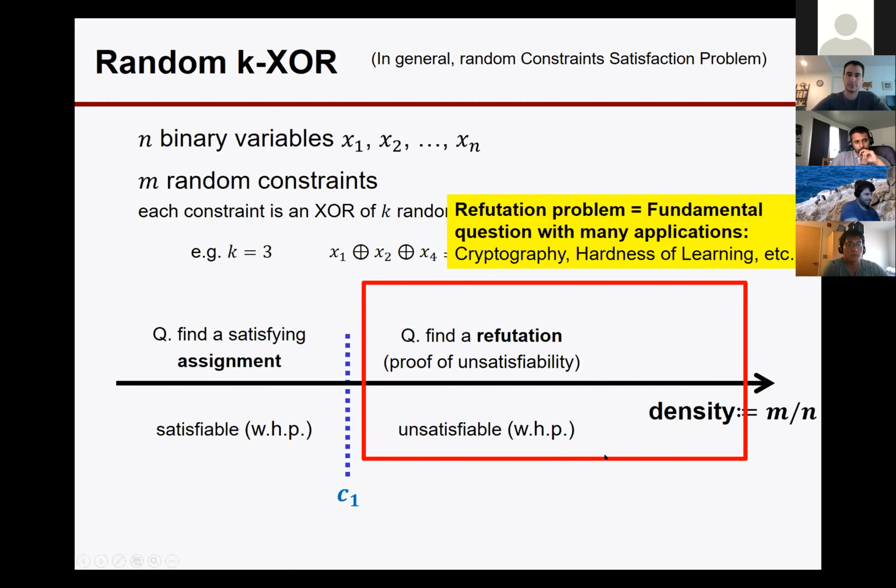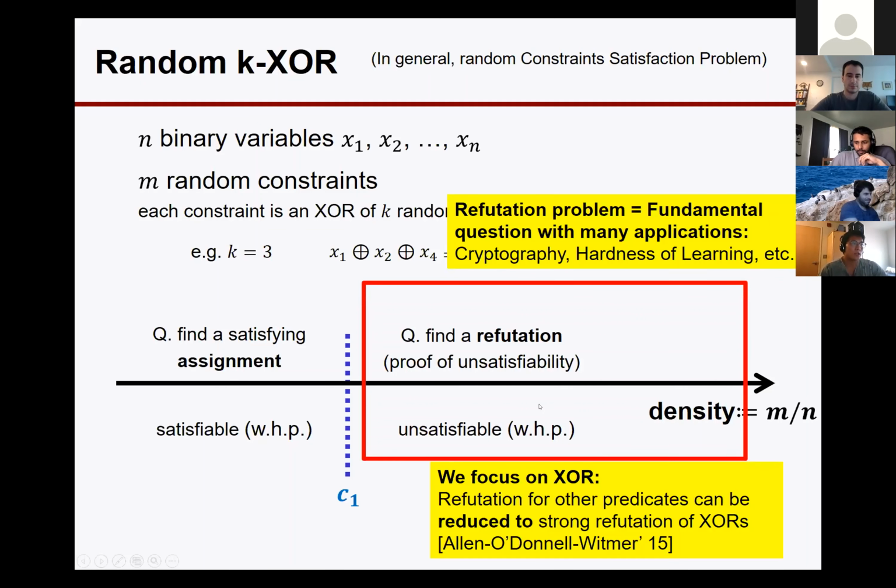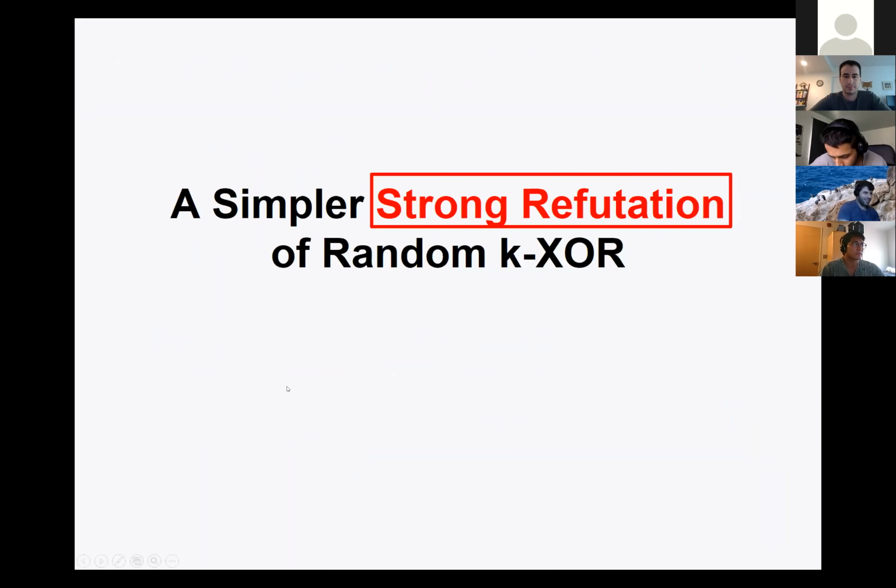The refutation problem is a fundamental question with many applications in cryptography, hardness of learning, etc. Following the famous work by Allen, O'Donnell, and Witmer, we focus on XOR. In fact, refutation for other predicates can be reduced to strong refutation of XORs. You might then wonder what strong refutation is.